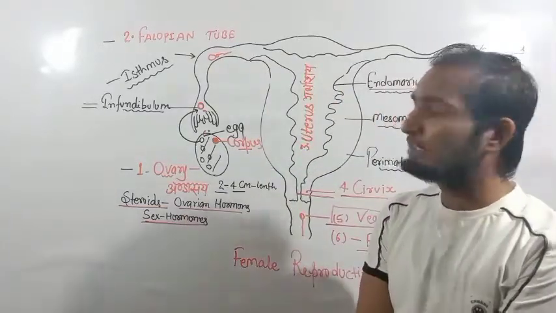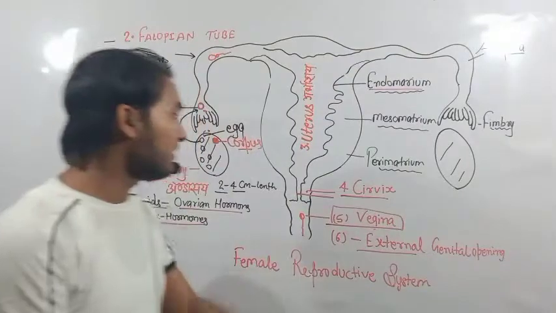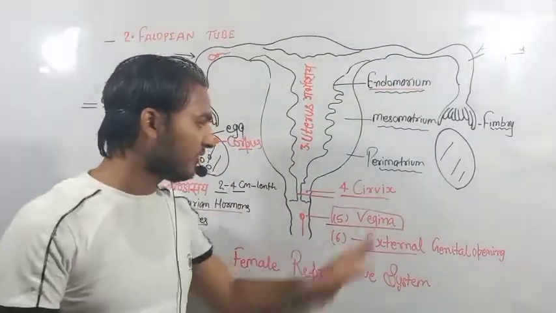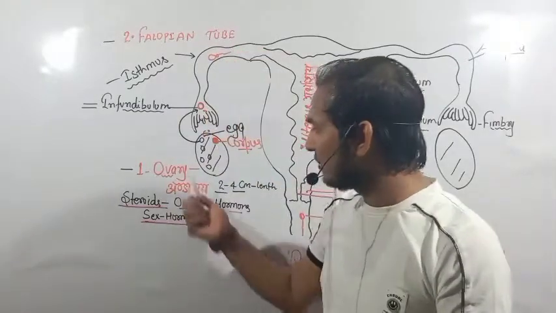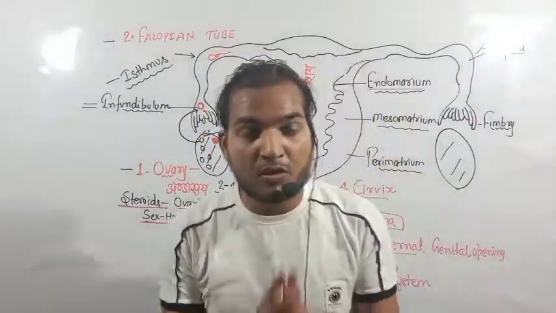First is the ovary, second is the fallopian tube, third is the uterus, fourth is the cervix, and fifth is the vaginal tract. Now the ovary is a circular structure.